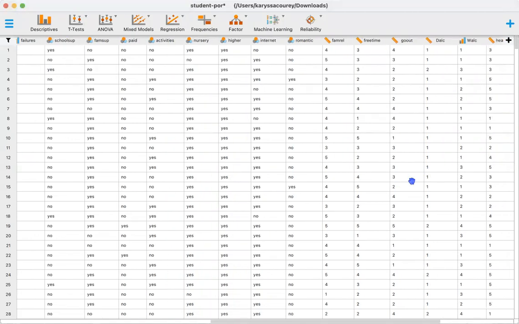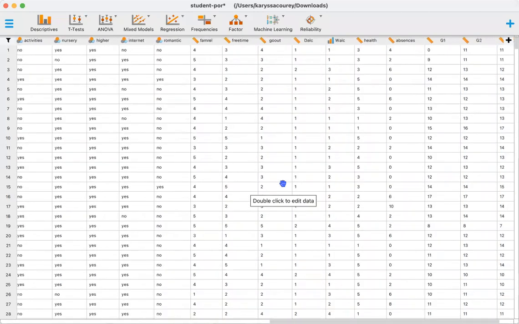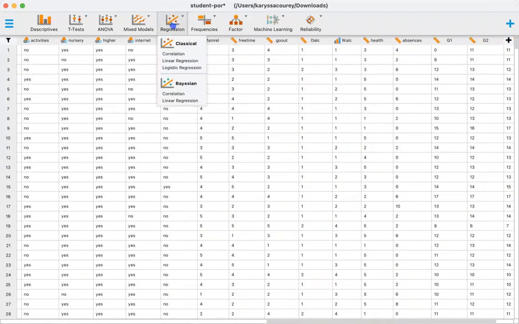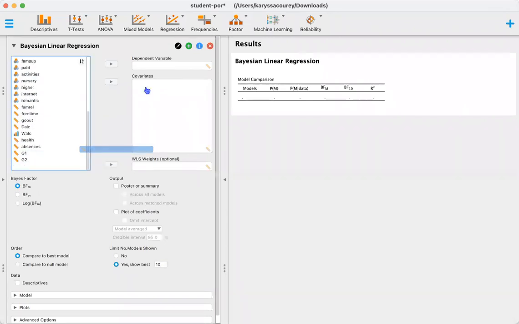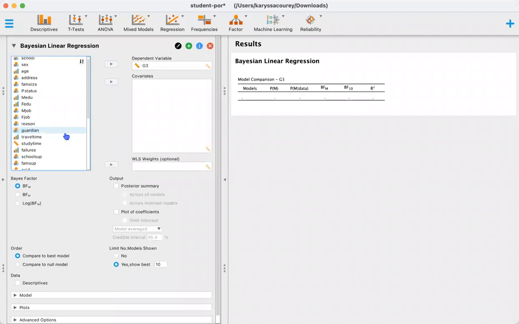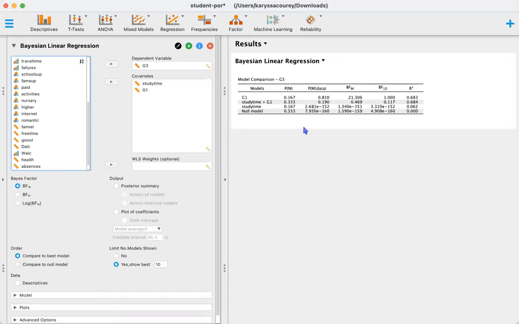The research question that we're interested in is, does study time and period 1 grades predict final grades? So to get started, let's select regression and then linear regression under the Bayesian heading. So we'll drag and drop period 3 grades or final grades, also G3 in this data set, to the dependent variables box. Next, we'll go ahead and drag and drop study time and period 1 grades or G1 to the covariates box. Now we can see that JASP automatically outputs a table on the right-hand side of the screen.